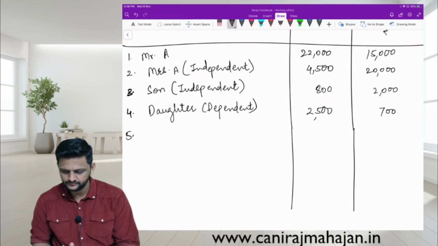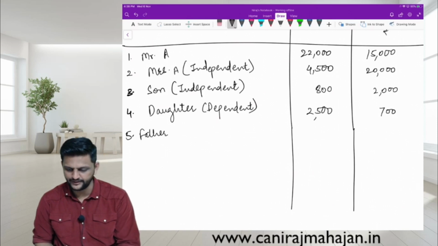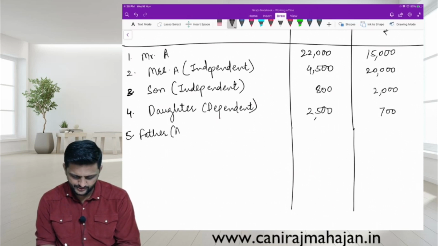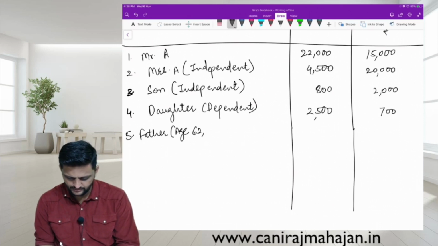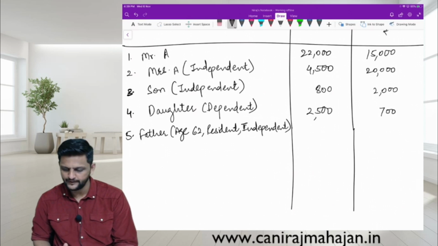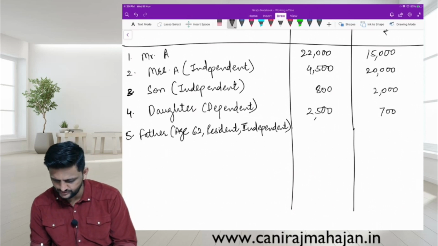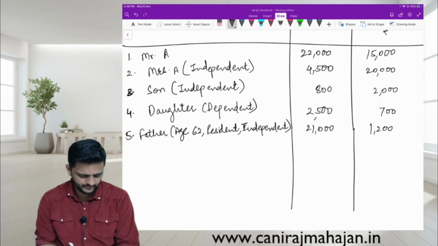Fifth. Father, in bracket, age 62, resident, independent. Figures 21,000 and 1,200.